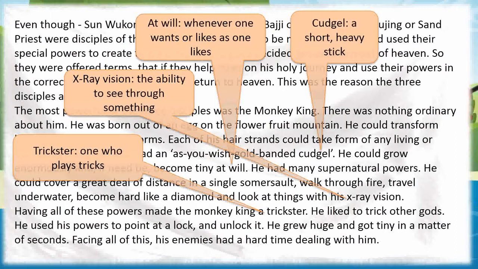Having all of these powers made the Monkey King a trickster. He liked to trick other gods. He used his power to point at a lock and unlock it. He grew huge and got tiny in a matter of seconds. Facing all of this, his enemies had a hard time dealing with him.